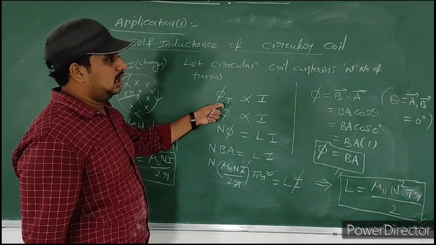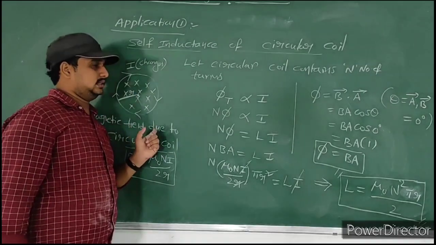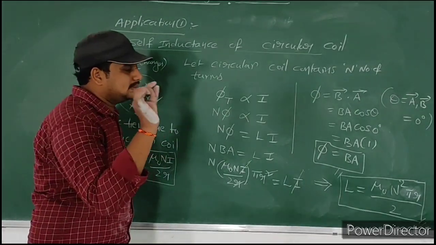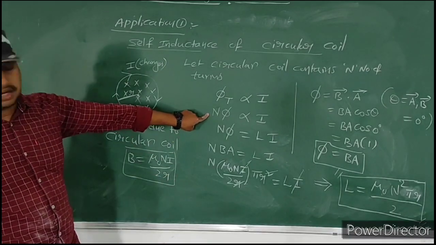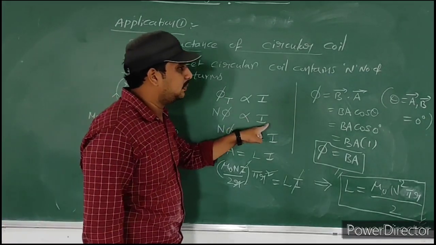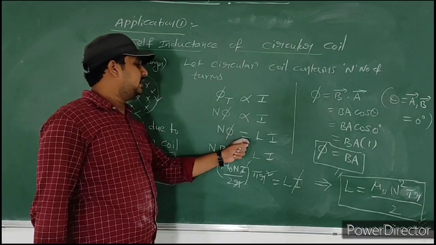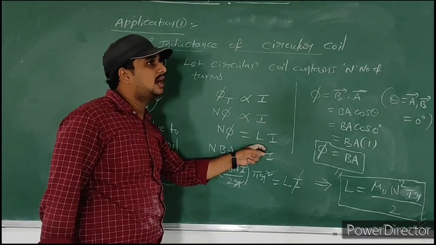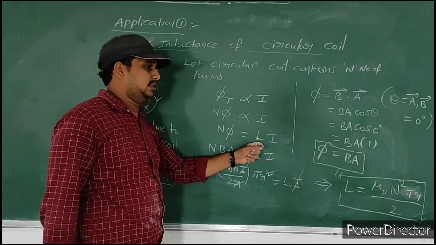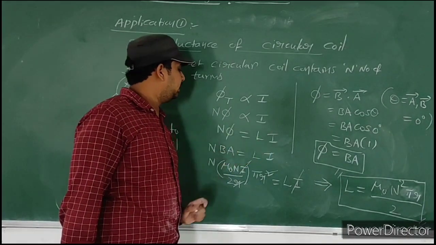It contains N number of turns. Each turn's flux is phi, then total flux is N phi. N phi is directly proportional to I. While removing this proportionality, we place a proportionality constant, that is L. N phi is equal to LI.